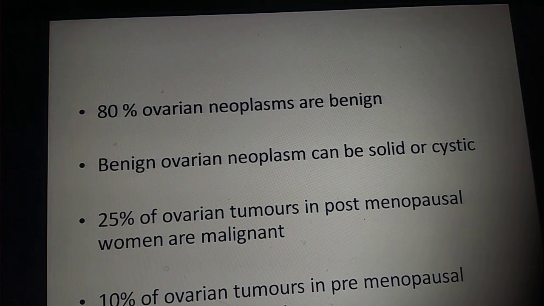Now, what percentage of ovarian neoplasms are benign? About 80% are benign. Every woman who comes to the OPD is worried, right? How do patients generally present with an ovarian neoplasm? It is usually when they have undergone an ultrasound for some other complaint, maybe a menstrual problem, abdominal pain or abdominal distension, and they would have found it. So 80% of ovarian neoplasms are benign.